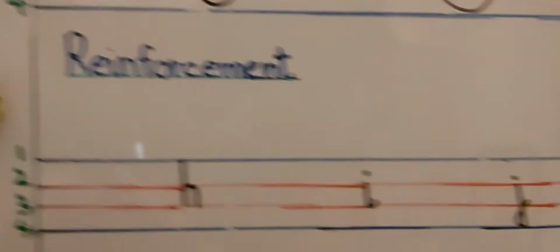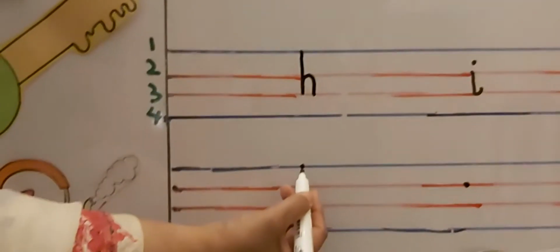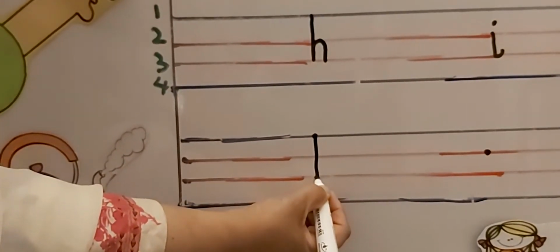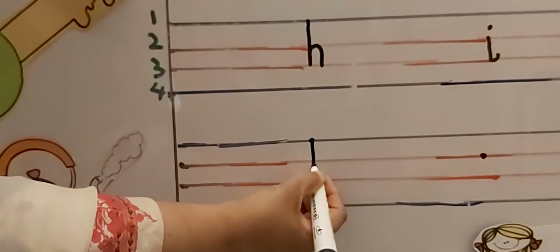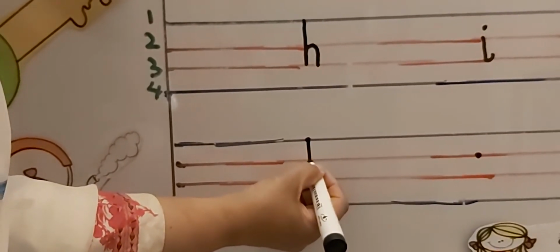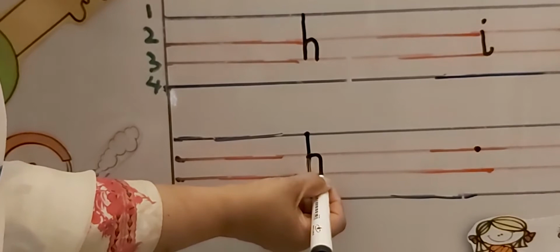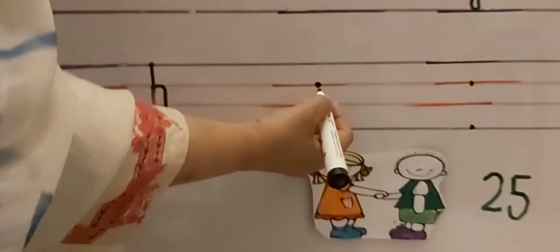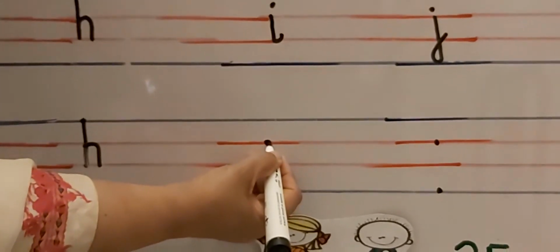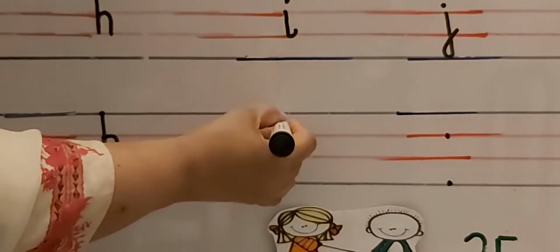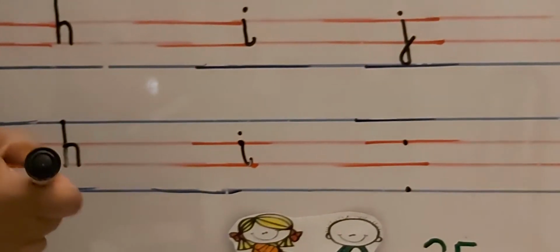Now come over here. We are going to write letter H. Put your pencil on the first dot, make a straight line, stop at line number 3, go back on the same line, touch line number 2, make a curve and come down and stop at line number 3. This is my letter H. Now come over here. Put your pencil on the top dot, make a straight line and make a small loop. Pick up your pencil and put a dot. This is my letter I.